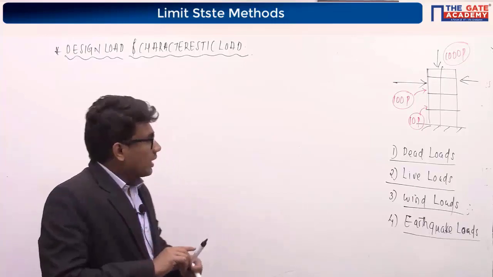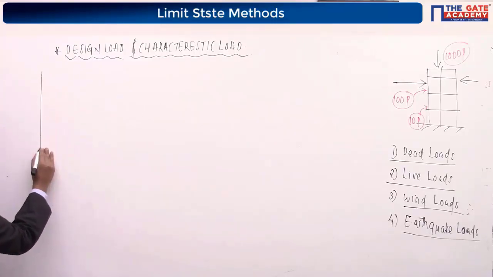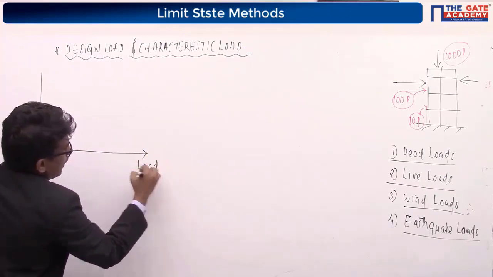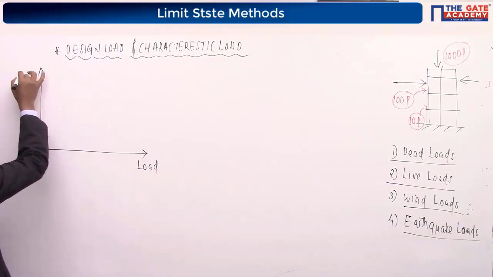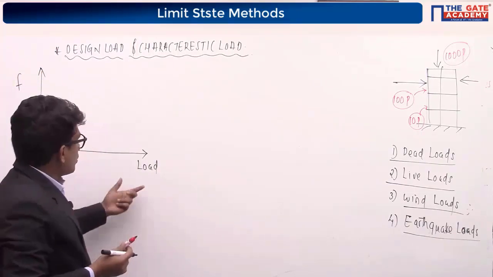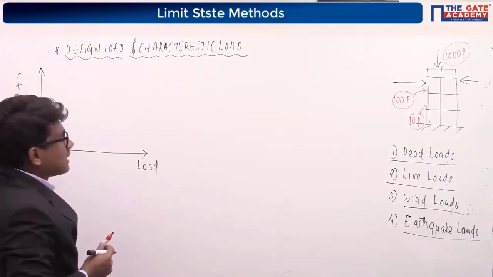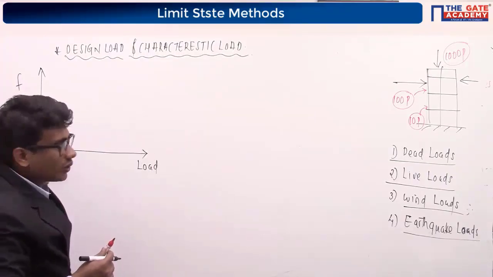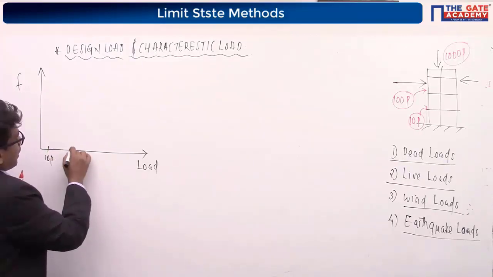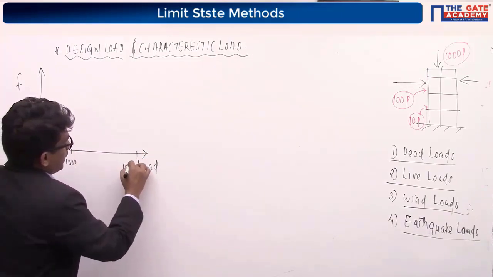I'll come to that. See, if I plot a graph like this, in the x-axis I am going to consider different load values, and in the y-axis I am going to consider the frequency of occurrence of the load. If I consider the 10 persons load here, the 100 persons load will be somewhere here, and the 1,000 persons load will be somewhere here.